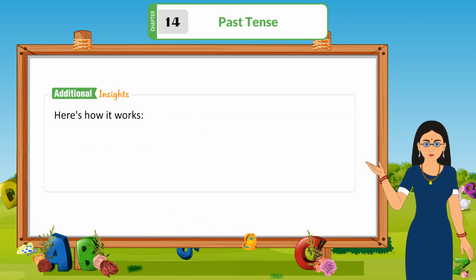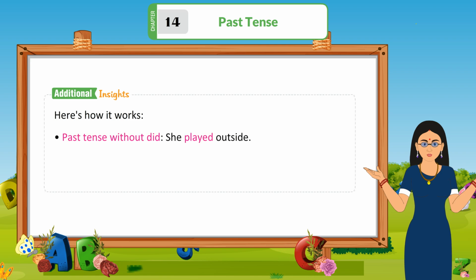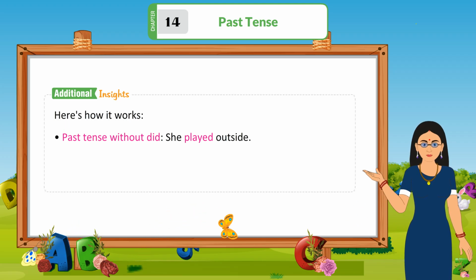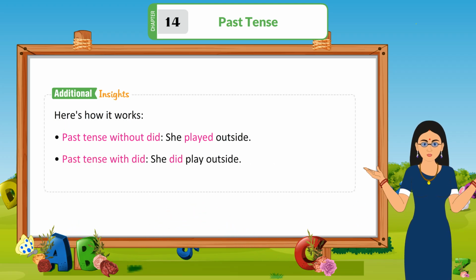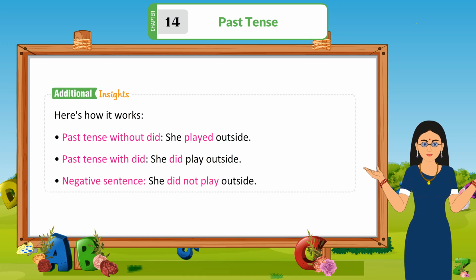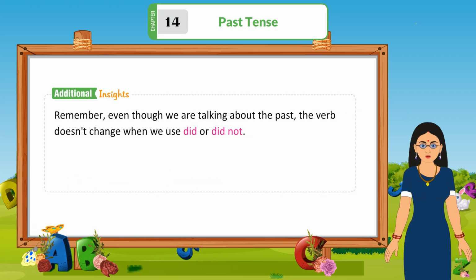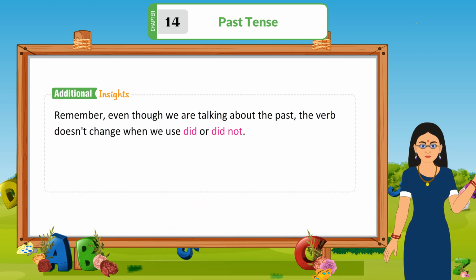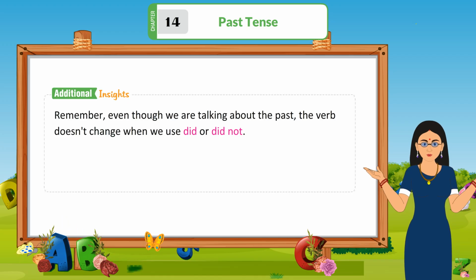Here's how it works. Past tense without did: She played outside. Past tense with did: She did play outside. Negative sentence: She did not play outside. Remember, even though we are talking about the past, the verb does not change when we use did or did not.